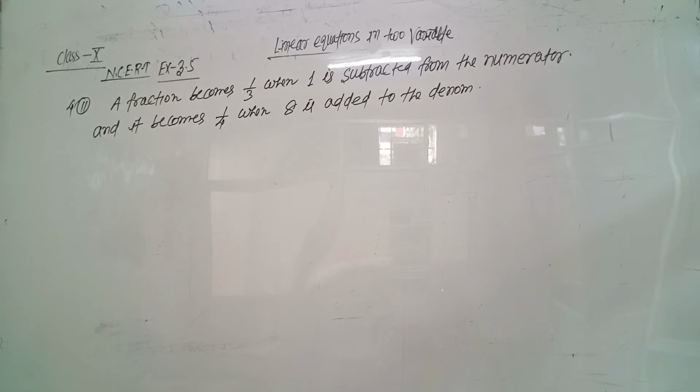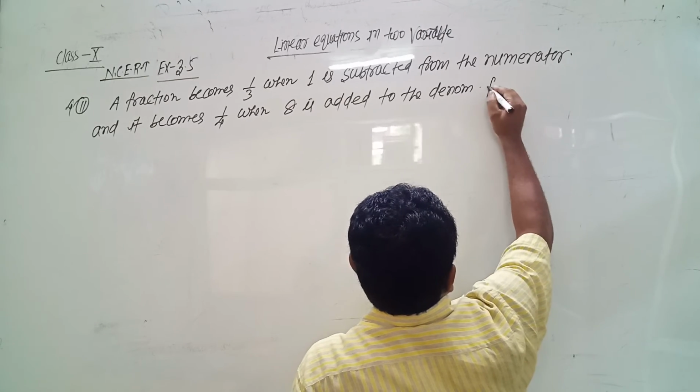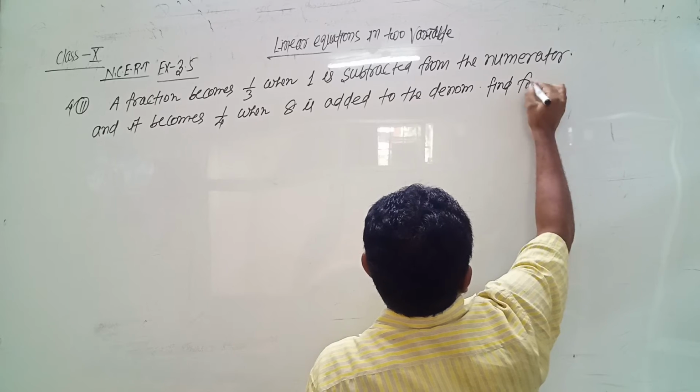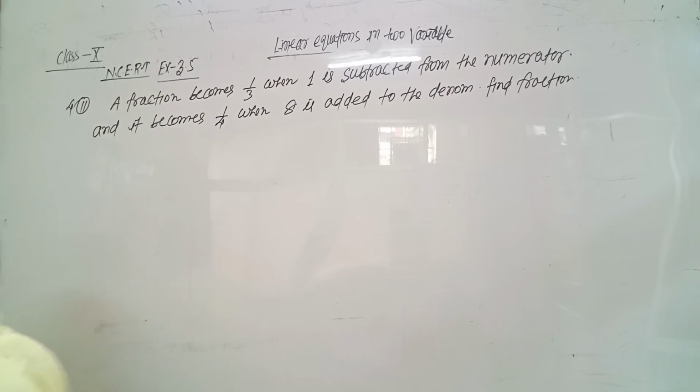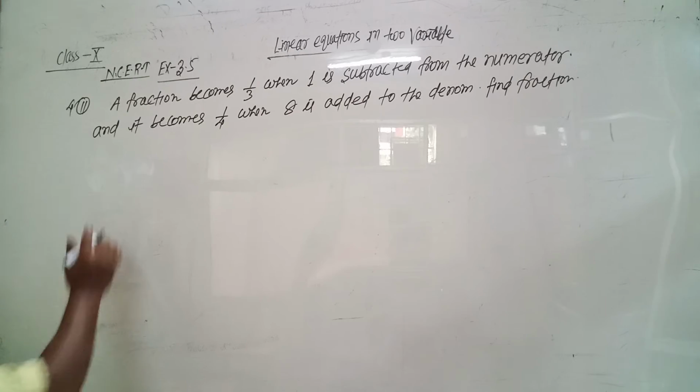Then find the fraction. The question is, a fraction becomes 1 by 3 when 1 is subtracted from the numerator, and it becomes 1 by 4 when 8 is added to the denominator.